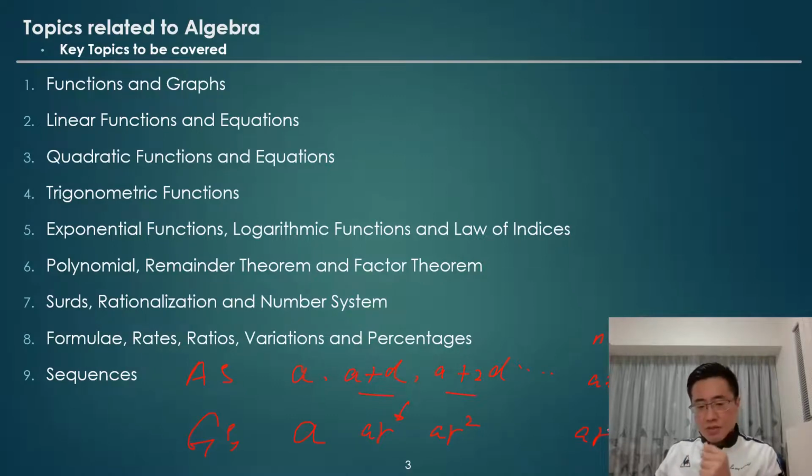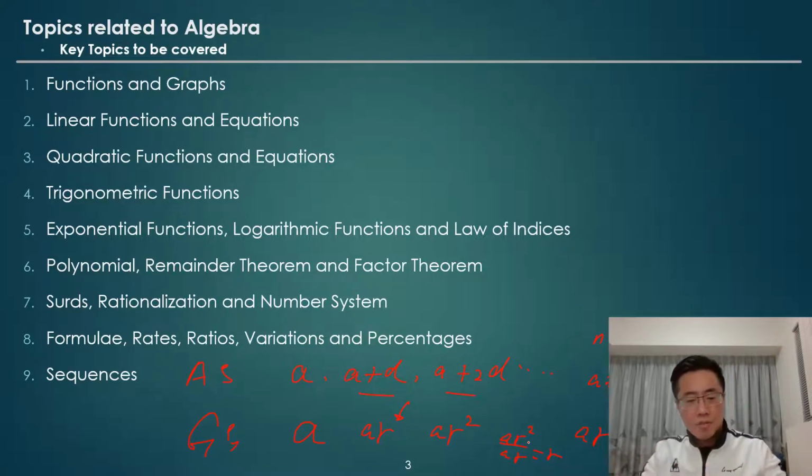One of the key features of the GS, geometric sequence, is that when you take the ratio of a term with the previous term, like ar squared divided by ar, the value will always be equal to r, which is called the common ratio. So these are two very common sequences that we need to learn to tackle our examination.